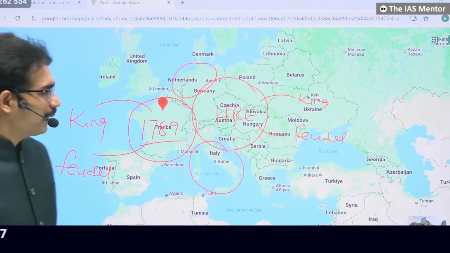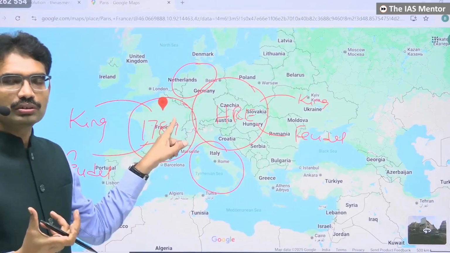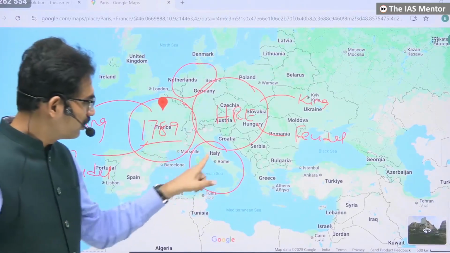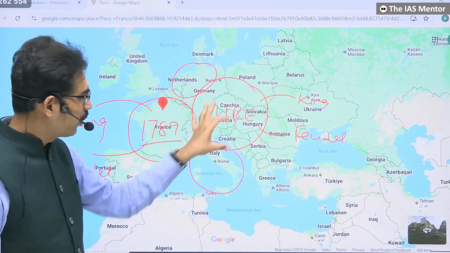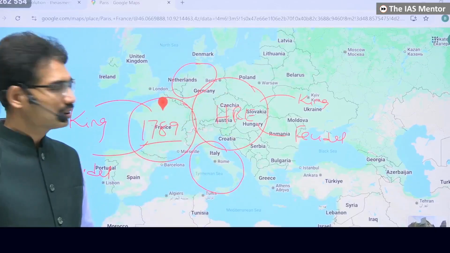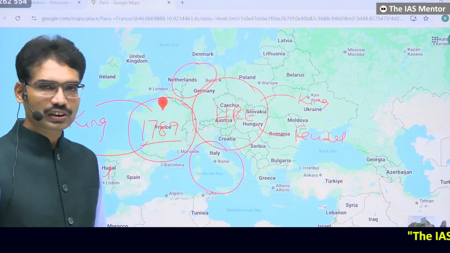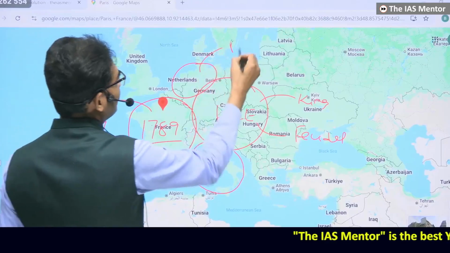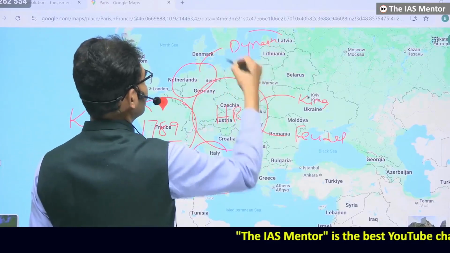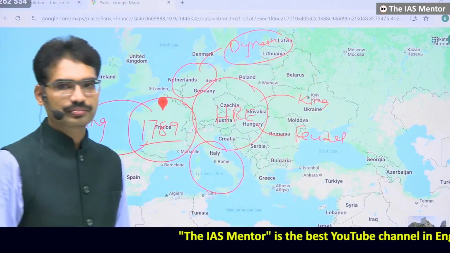People are going to compare. If the French people could change their government, why can't the Italian people also do this? Why can't the German people also do this? Why can't the Polish people also do this? Why can't Hungary and Austria also do this? There also one dynasty will be there. That dynasty used to rule for so many decades, so many centuries.